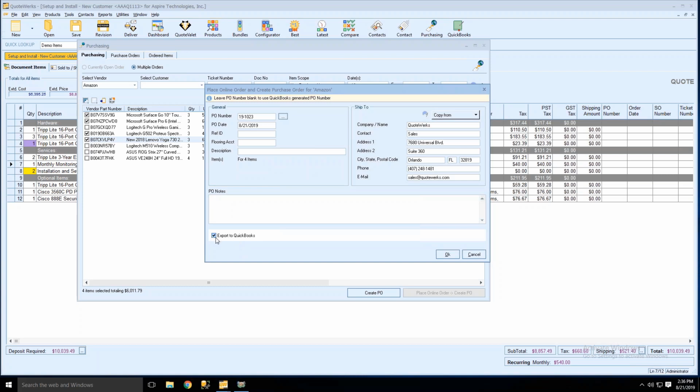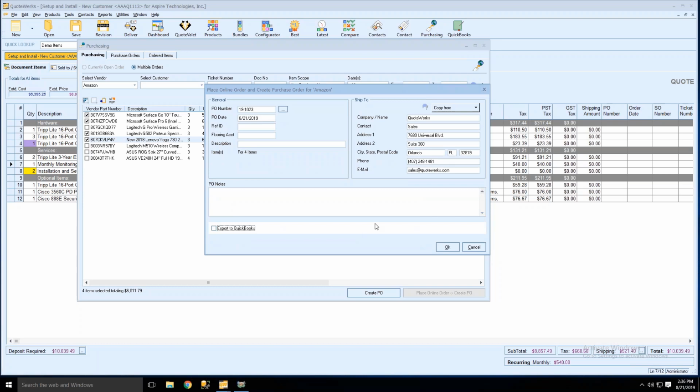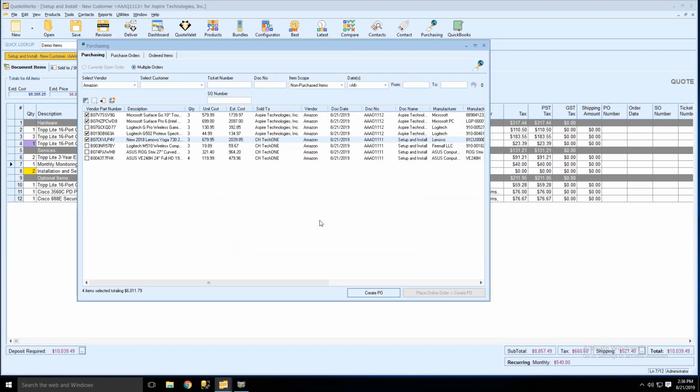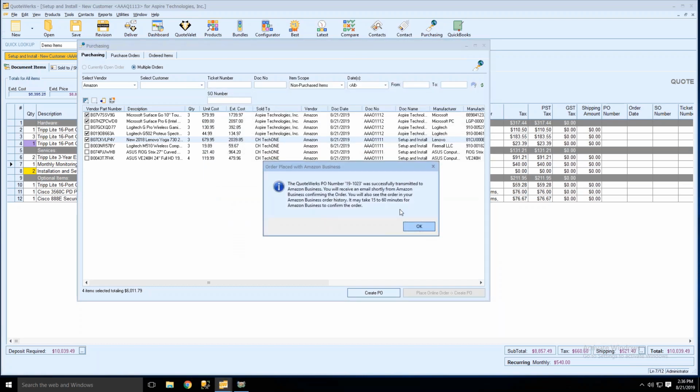For example, I'm just going to uncheck that since I don't have QuickBooks open or installed on this machine, and then I'll click OK. And then you'll get a confirmation message here that'll basically say, hey, this order was transmitted over to Amazon Business. You'll typically receive an email from Amazon Business confirming the order. Usually it takes about 15 to 60 minutes. For most people we see, it's typically less than half an hour. So that's what we typically say, but it can be up to 60 minutes because they are kind of ramping this part of their business up.